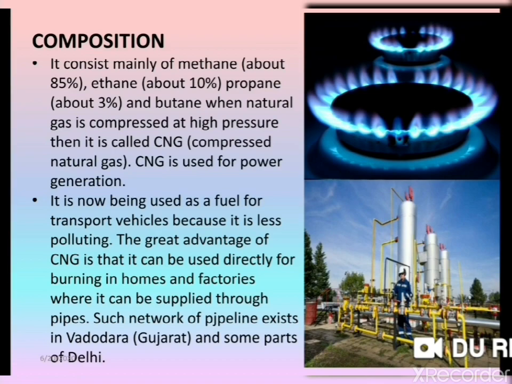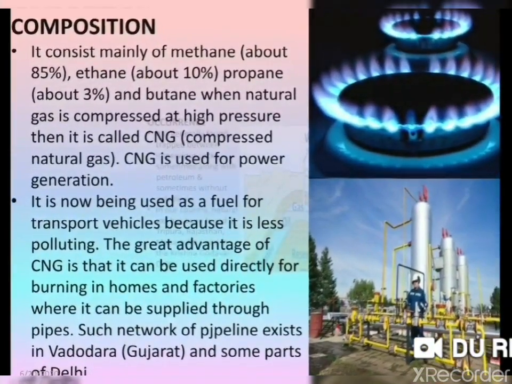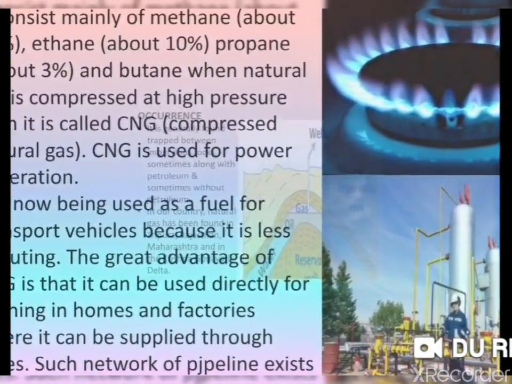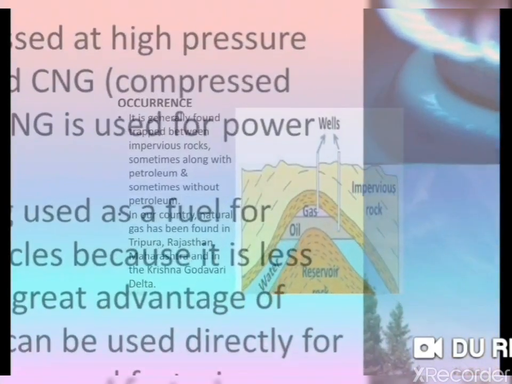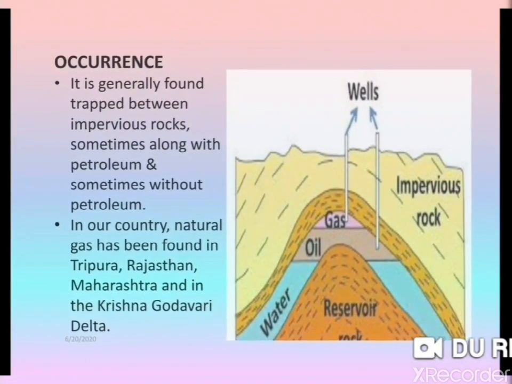Such a network of pipelines exists in Vadodara, in Gujarat, and some parts of Delhi also. There natural gas reaches the kitchen directly through the pipes.